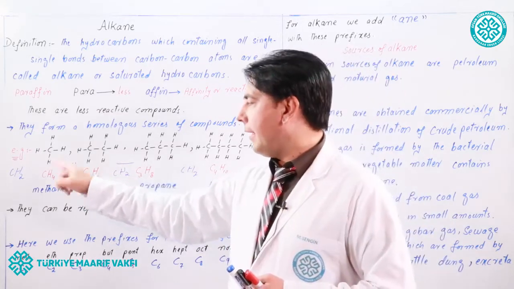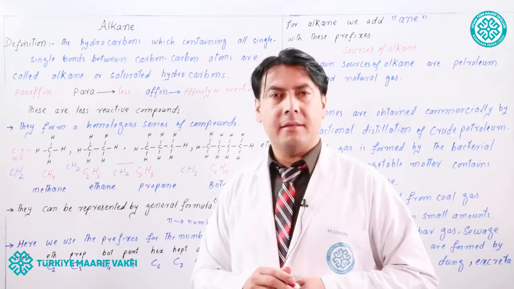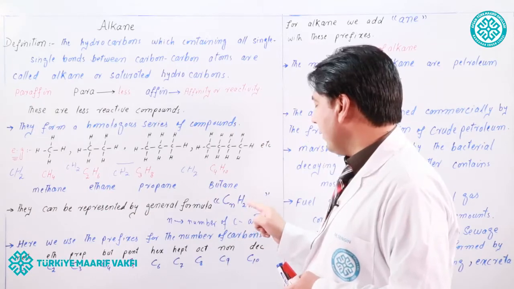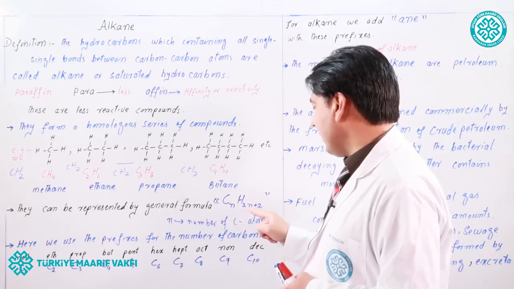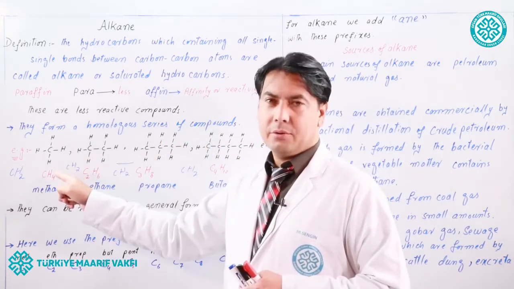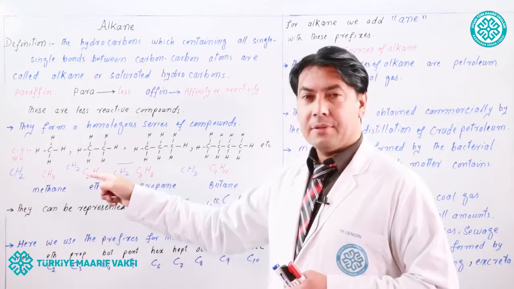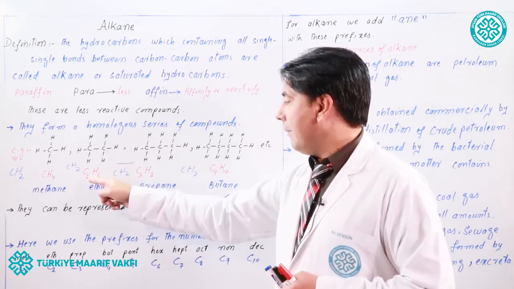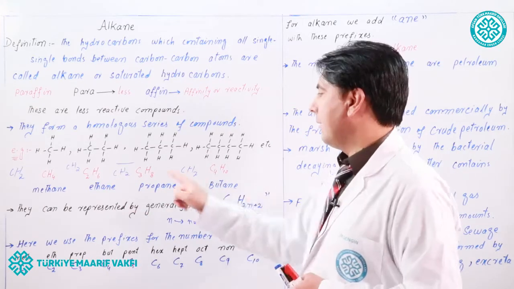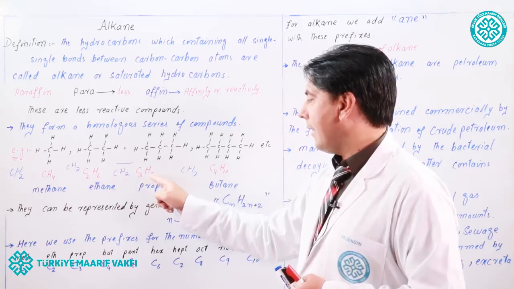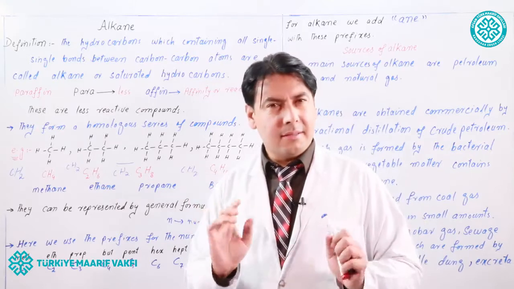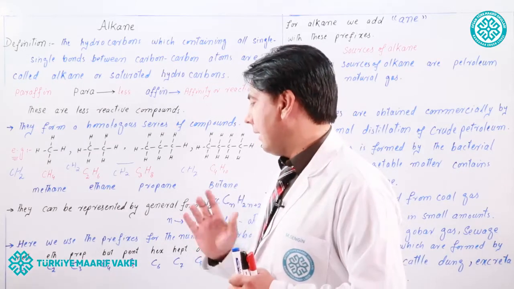Look here in methane. How many carbon are there in methane? Only 1 carbon. So H2n: 2 multiplied by 1 is 2, 2 plus 2 is equal to 4. So 1 carbon and 4 hydrogen. Similarly, ethane, C2H6. How many carbon are there? 2. C2, 2 times 2 is 4, plus 2 is 6, C2H6. Similarly, C3H8: 2 times 3 is 6, plus 2 is 8. So this is the general formula of alkane.